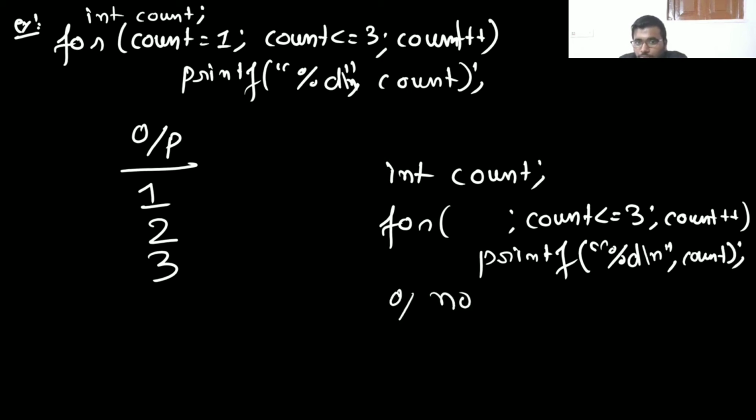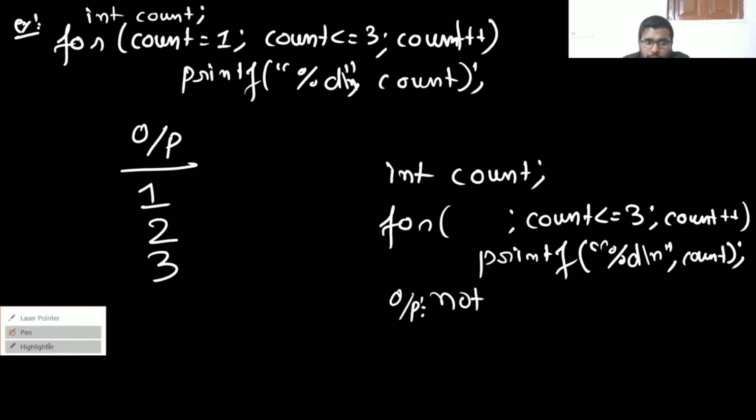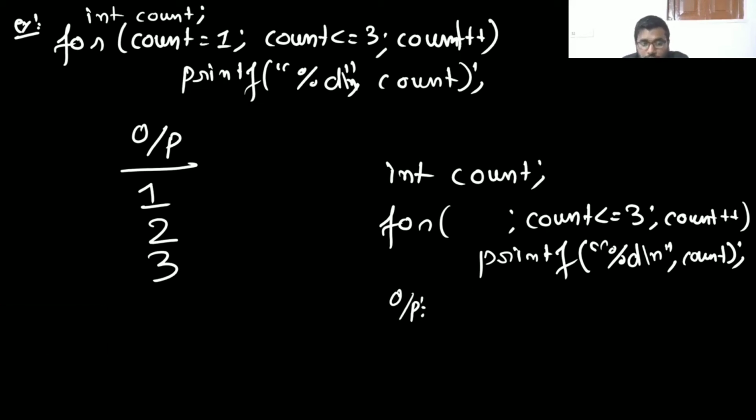So the output is machine dependent. Will it give an error? No, it will not give an error, because you are not doing anything wrong. Fine. Condition check on count. It's machine dependent.